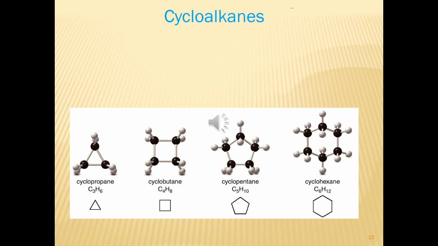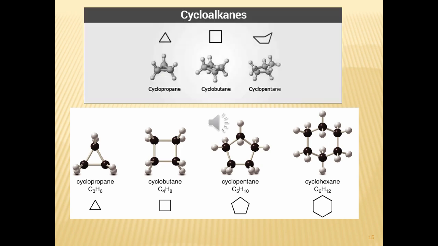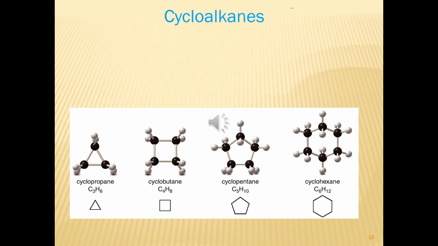Okay, cycloalkanes have molecular formula CnH2n and contain carbon atoms arranged in a ring. Simple cycloalkanes are named by adding the prefix cyclo to the name of the acyclic alkane having the same number of carbon. For example, C3H6 is cyclopropane. With 4 carbon atoms in a ring, we call it cyclobutane. For 5 carbon atoms, cyclopentane. Alright.